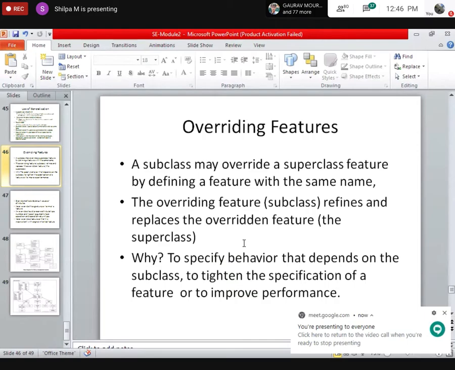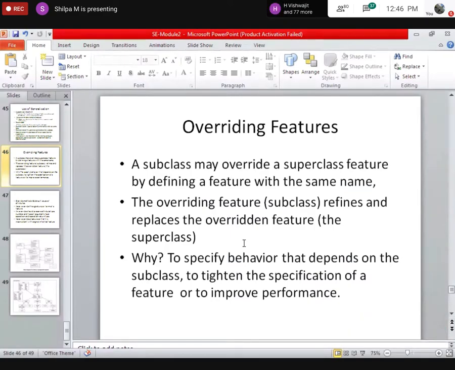See, already in base class, you will have some feature which you are taking, but you want to give your own definition rather than the default.